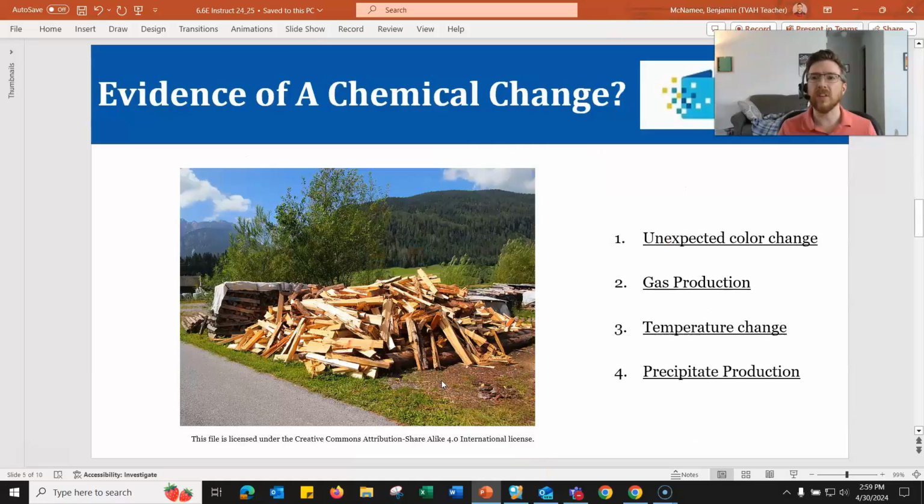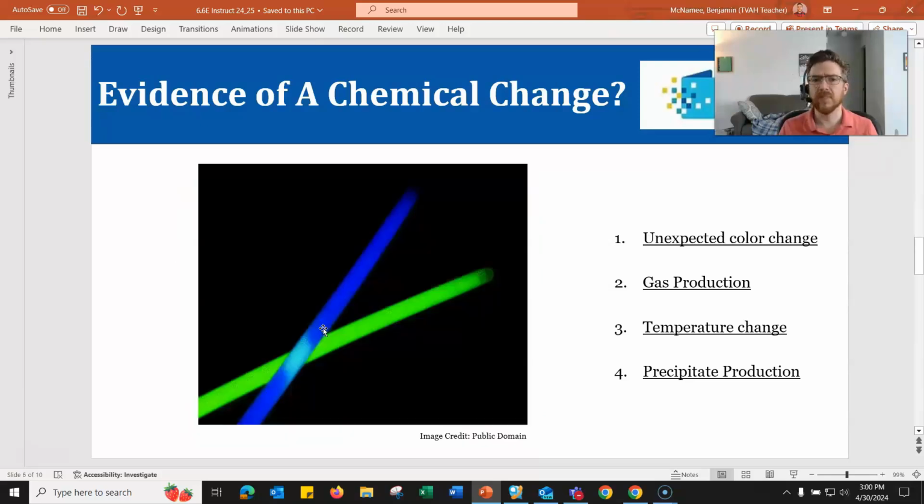Okay, so what we're going to do is look at a few examples. First off, we want to determine if the example we see is a chemical change or a physical change, and if it is a chemical change, what the evidence is. So this first one, we have this cut wood here. I don't see an unexpected color change or the production of a gas or a change in temperature or precipitate production. I just see a change in the appearance, like when we ripped the paper. So this would be an example of just a physical change.